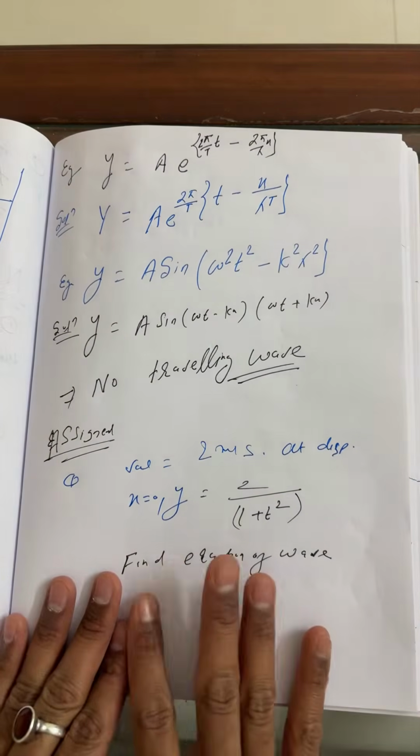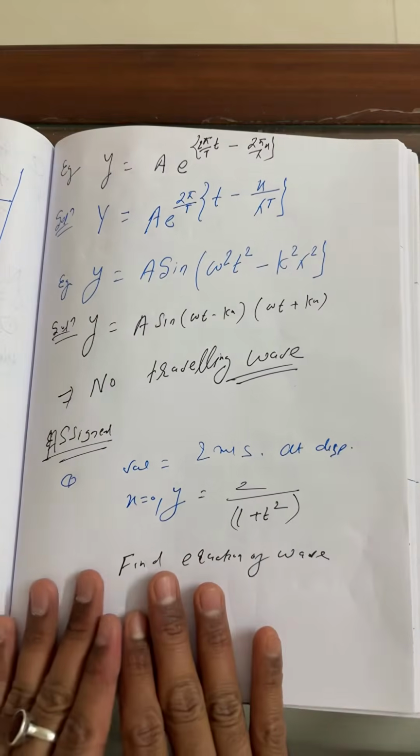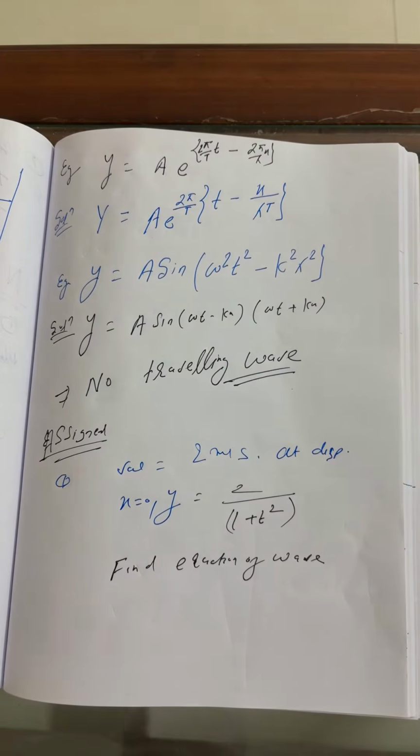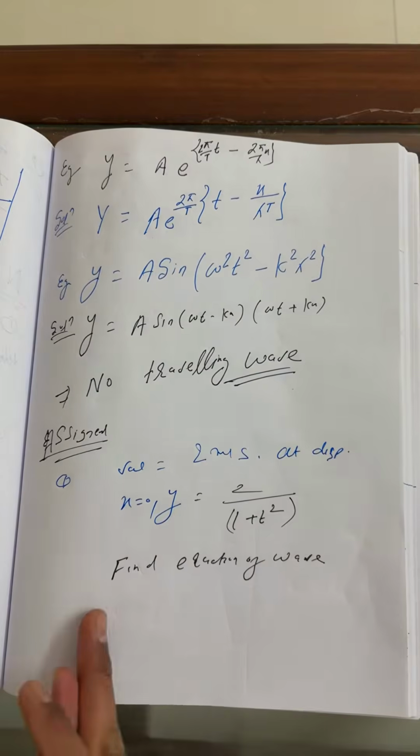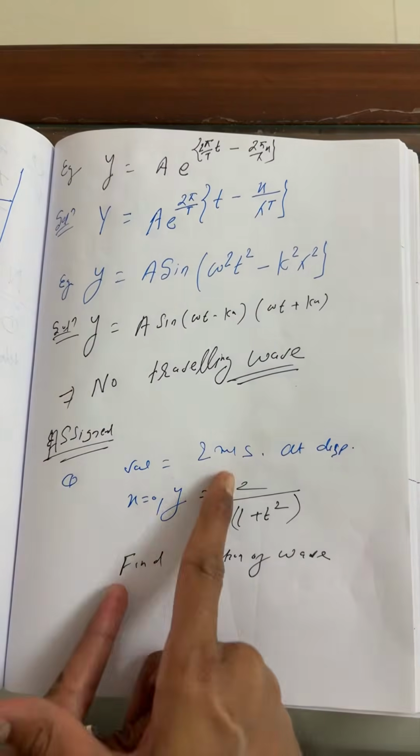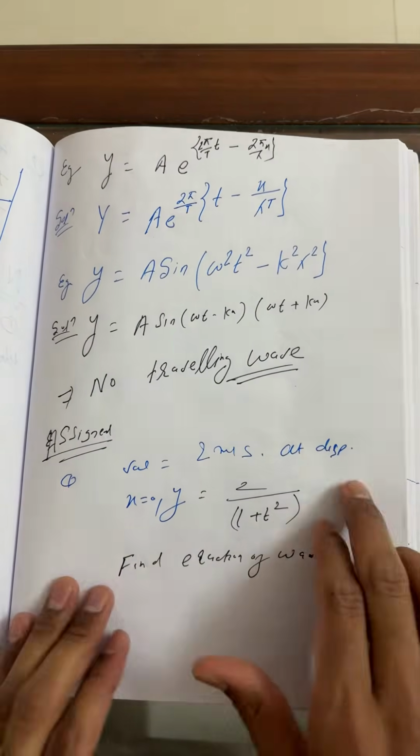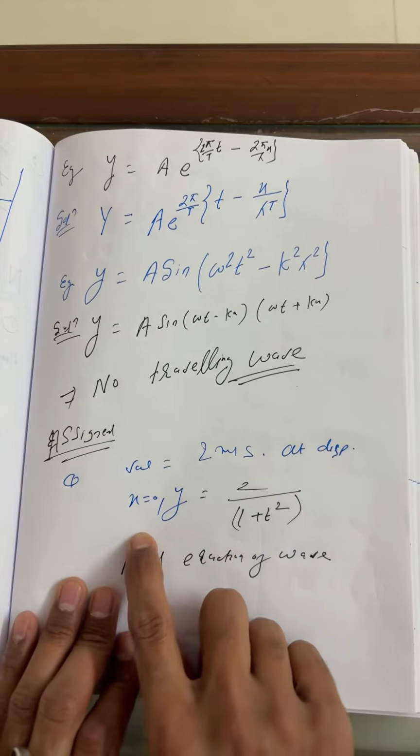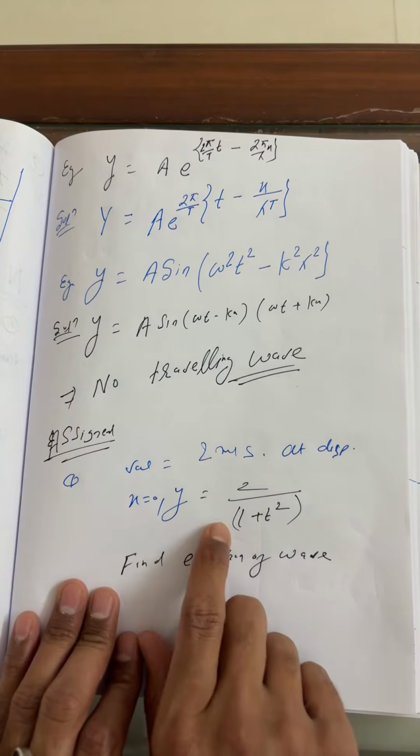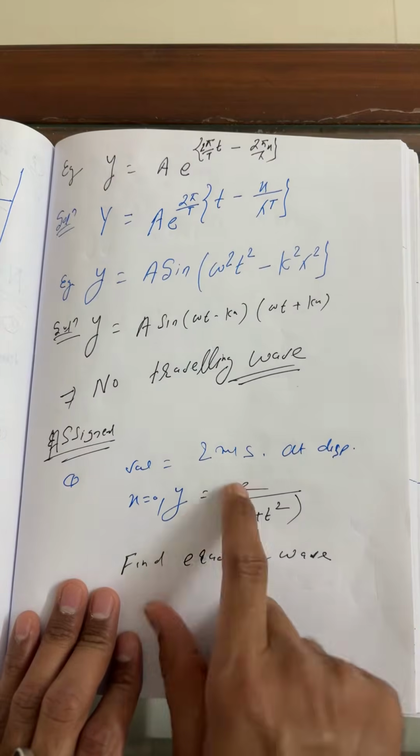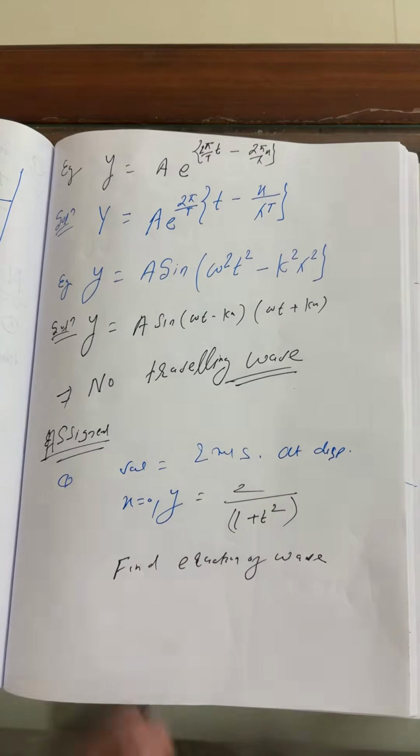So, this is question number one. Yesterday I gave it as an assignment. This is the velocity of wave which I mentioned: 2 meter per second. At displacement x = 0, the displacement is given as a function of t: y = 2 upon 1 plus t square. So find the equation of wave.